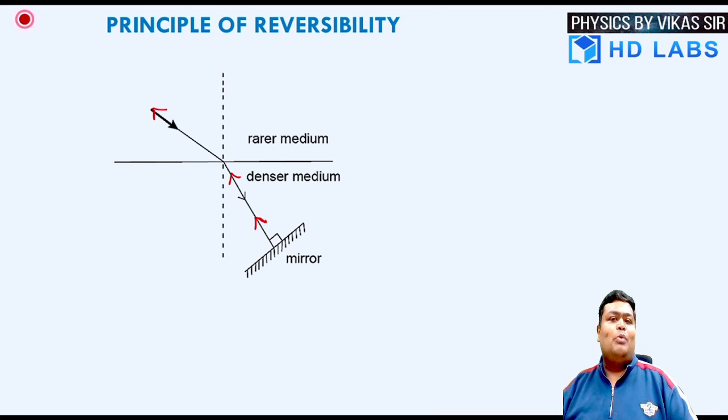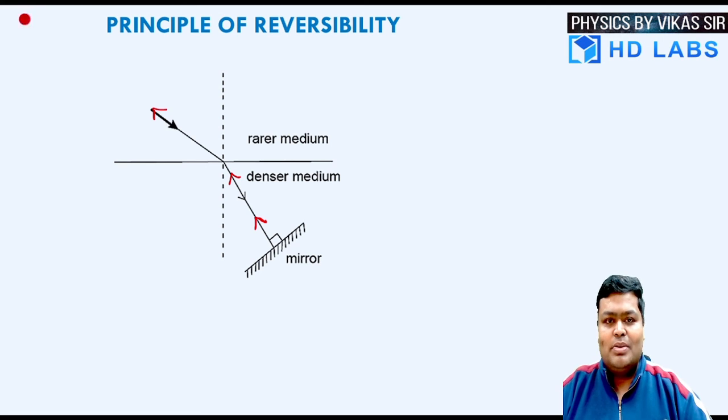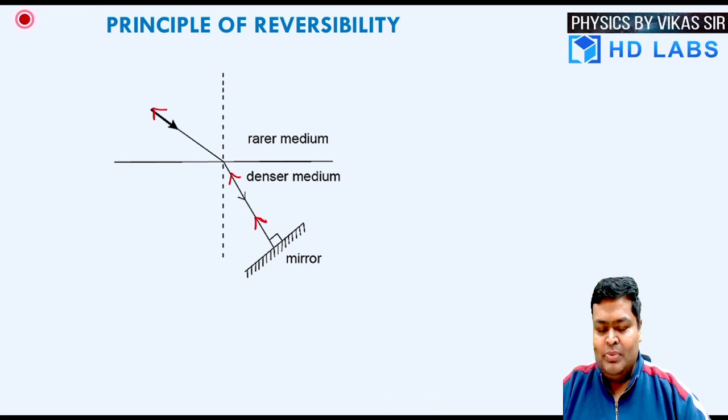So this is what we wanted to learn about the laws of refraction, the beautiful laws labeled as Snell's law of refraction, which is based upon the refractive index of the medium. One is denser, second is rarer, and based upon that we can talk about the deviation produced in the light.